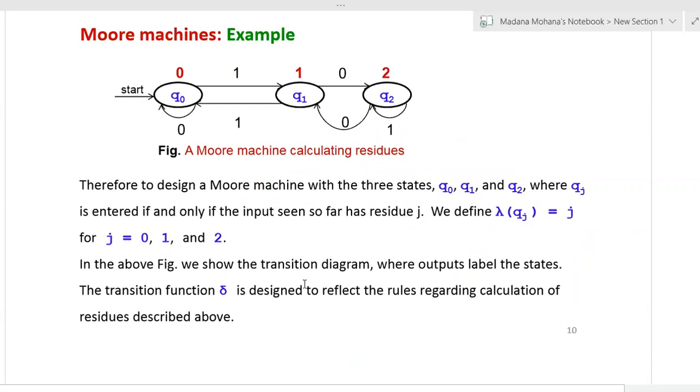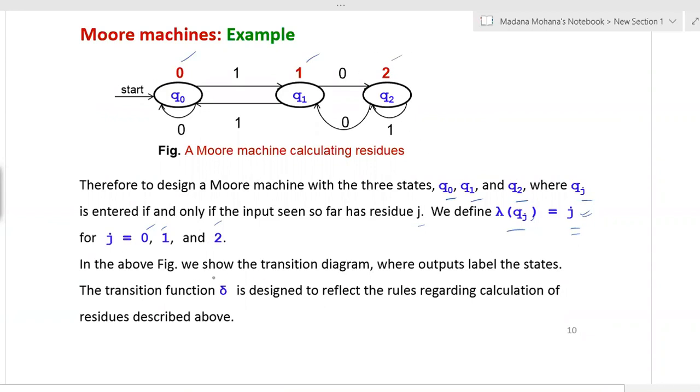To design a Moore machine with three states, we used Q0, Q1, Q2, where Qj is entered if and only if the input seen so far has residue j. We define the output of Qj, that is lambda of Qj equal to j. Here you can observe for the state Qj, whatever the j value, the output is also the same, for j equal to 0, 1 and 2. Why have we taken 0, 1 and 2? Here the outputs are 0, 1, 2 combination only.